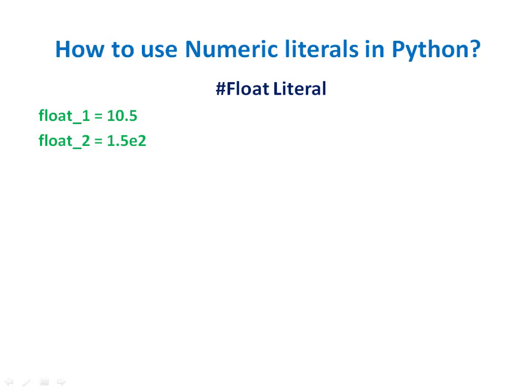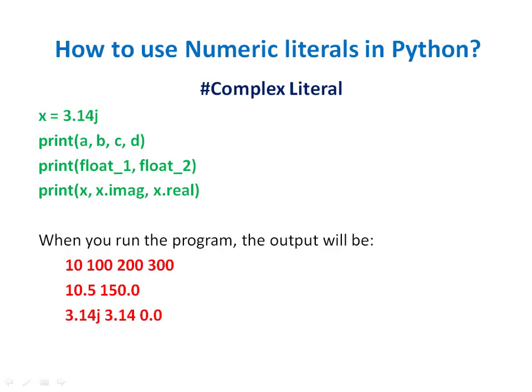The next type of literal is float literal. float1 is equal to 10.5 and float2 is equal to 1.5e2. It is worth noting that the first representation is a decimal representation and the second representation is an exponential representation of a float. So 1.5e2 means 1.5 times 10 to the power 2. The third category is complex literal. x is equal to 3.14j. x has an imaginary part, that is 3.14, but it is missing the real part.